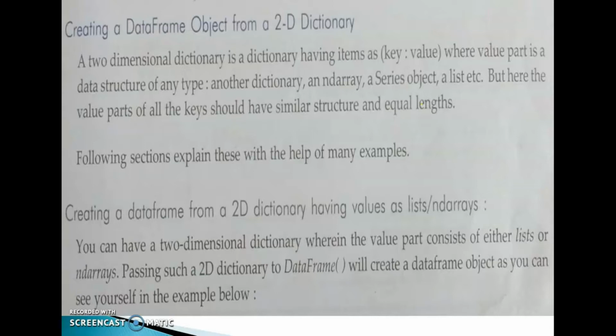A two-dimensional dictionary is a dictionary having items as key, value, where the value part is a data structure of any type, that is another dictionary, an ND array, a series object, a list, etc. But here the value parts of all the keys should have similar structure and equal lengths.